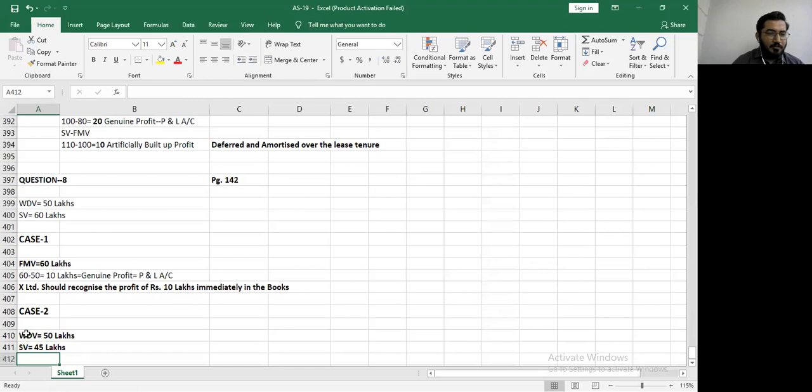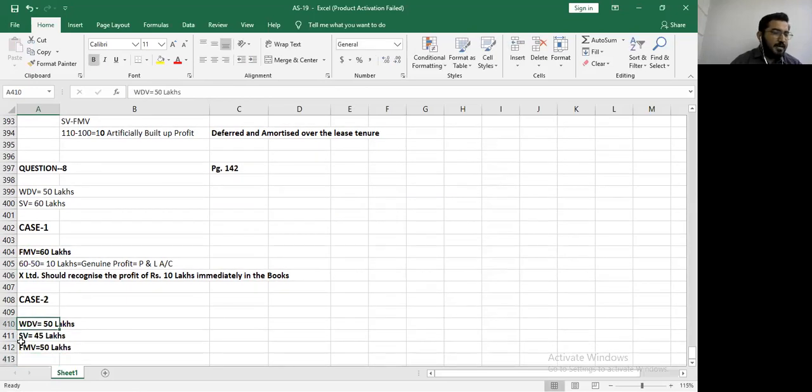And your fair market value in this question is 50 lakhs. Whenever you write this, always cross check with the question so that you have not made any silly mistake. Your WDV in the question is 50 lakhs, which remains the same. Fair market value is also 50 lakhs and your sale value is 45 lakhs. Okay, let me add it over here as well.